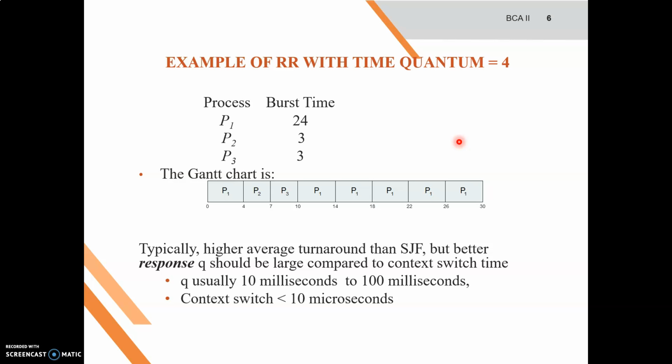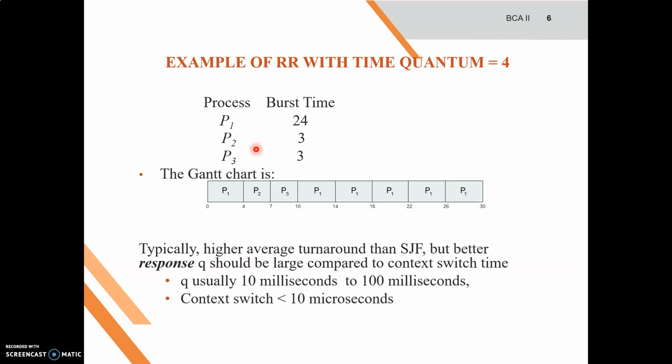Here we can see an example of round robin scheduling. There are 3 processes, and they arrive in FIFO manner in the sequence P1, P2, P3. P1 arrives first, then P2, and then P3. This is the case for round robin scheduling.